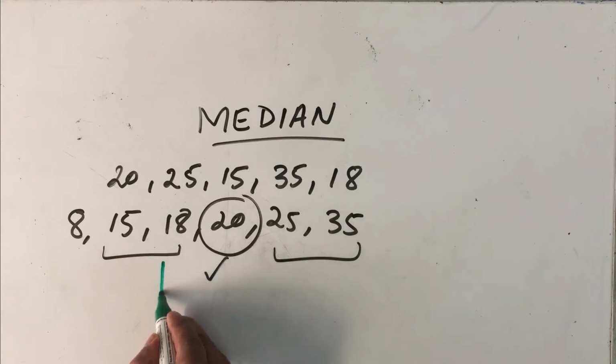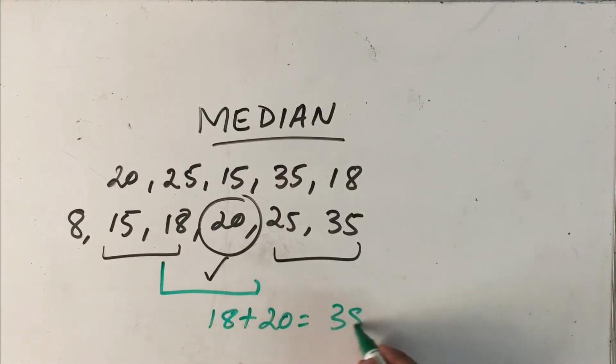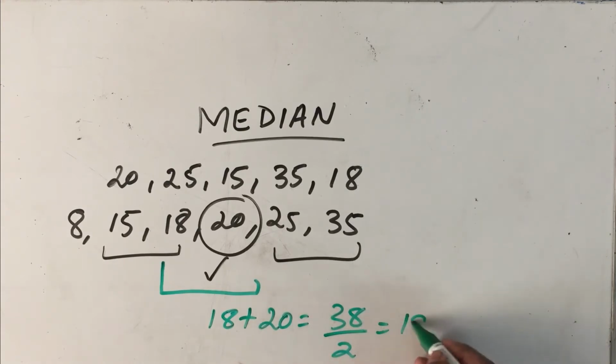The two middle values now are 18 and 20. Find the average of 18 and 20. So 18 plus 20 is equal to 38, divided by 2, that is 19, will be the median of this distribution. I suppose this is clear to all of us.